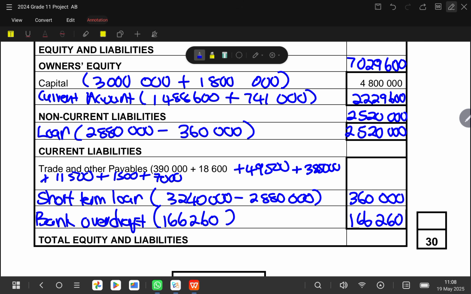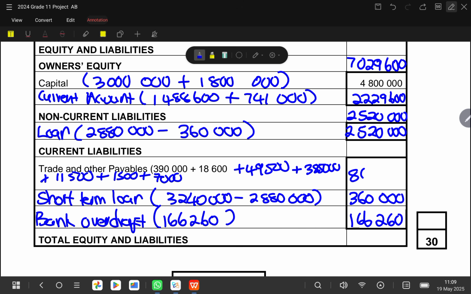So we'll say 390,000 plus 18,600, and then also plus 49,500, and then plus 385,000, and then plus 11,500, and then also plus 1.5, and then also plus 7,000.